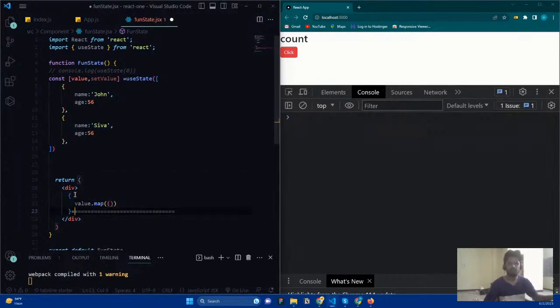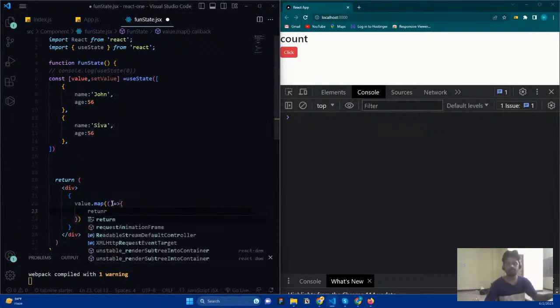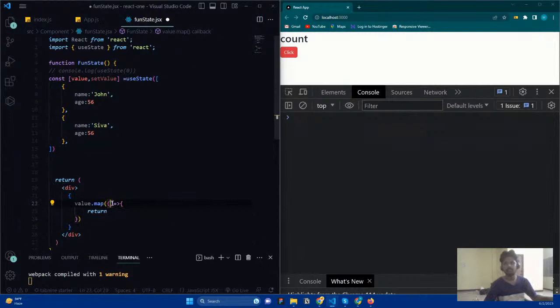That function is going to return something. So what it is going to return is an object. I'm just going to mention it as data, and here I'm going to say it is going to return data.